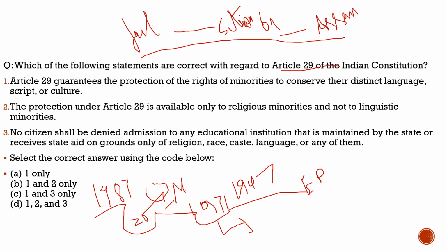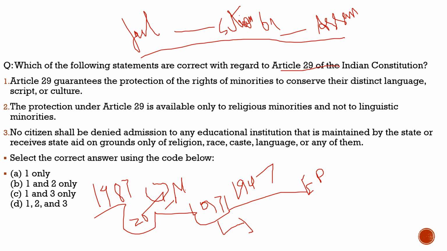He says this is very much against the spirit of Article 29, and that Section 6A does not go well with Assam. So this was the little discussion which was in the newspaper today.